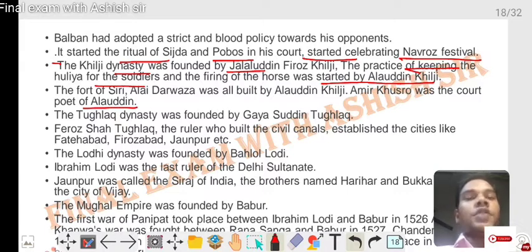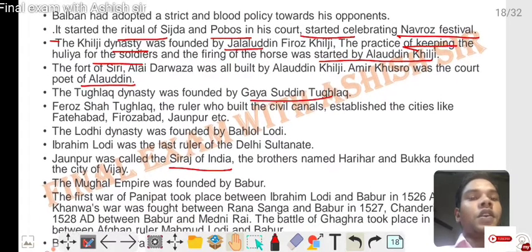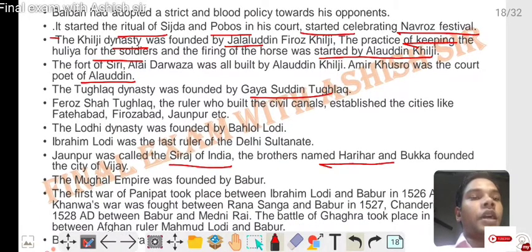The Tughlaq dynasty was founded by Ghiyasuddin Tughlaq. Firoz Shah Tughlaq was the ruler who built canals and established cities like Fatehabad, Firozabad and Jaunpur. The Lodi dynasty was founded by Bahlul Lodi. Ibrahim Lodi was the last ruler of the Delhi Sultanate. Jaunpur was called the Shiraz of India. The brothers Harihara and Bukka founded the city of Vijayanagar.